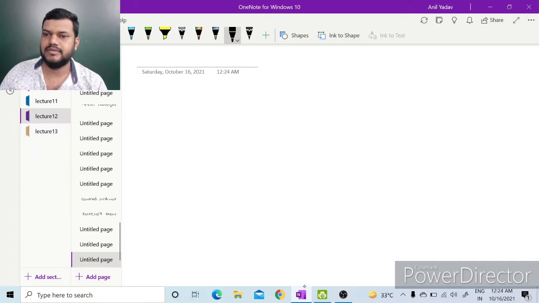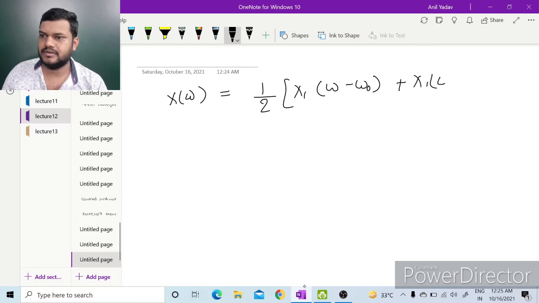So X(omega) will be, by the modulation theorem, x1(omega minus omega naught) plus x1(omega plus omega naught). Here omega naught is 100 pi, which is the frequency of the cosine signal.